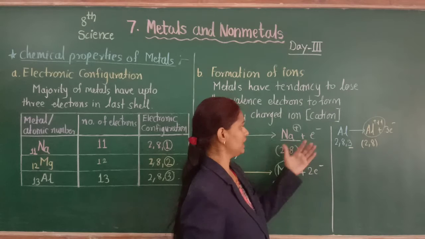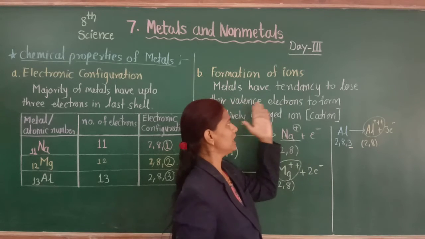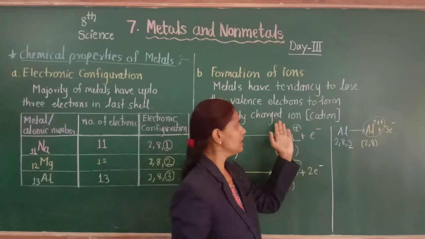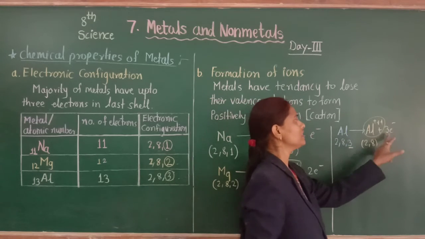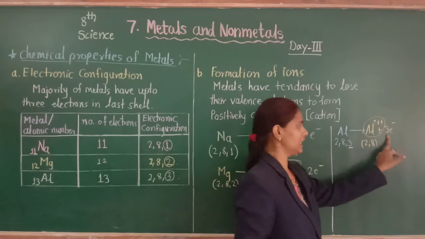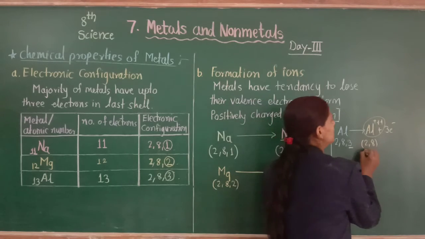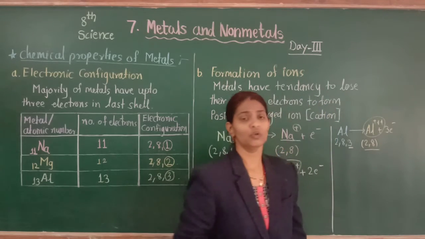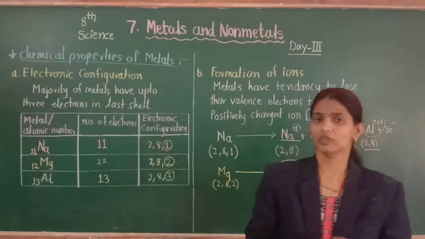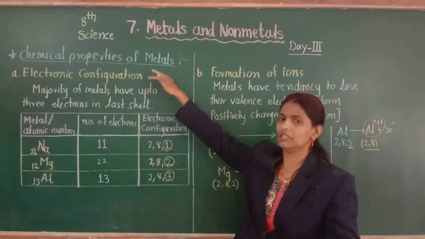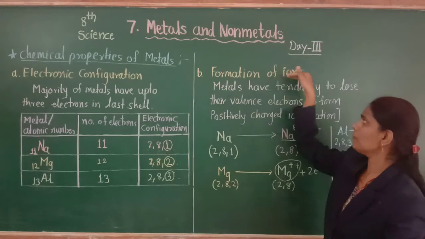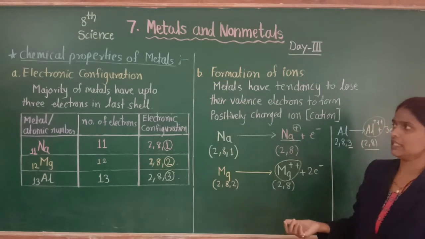We know metals have a tendency to lose valence electrons to form positively charged ions called cations. Aluminium loses these 3 electrons from its outermost shell and forms a stable configuration, that is 2,8. So these are the first 2 properties, electronic configuration and the second one, formation of ions. Let's discuss the next property.